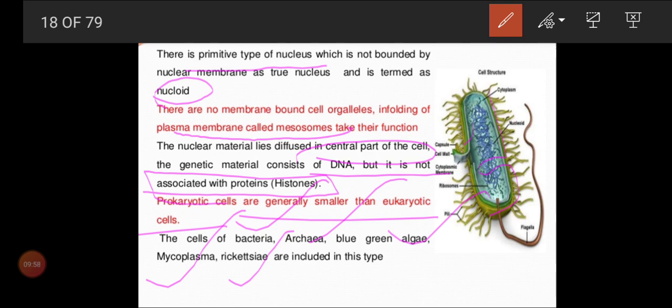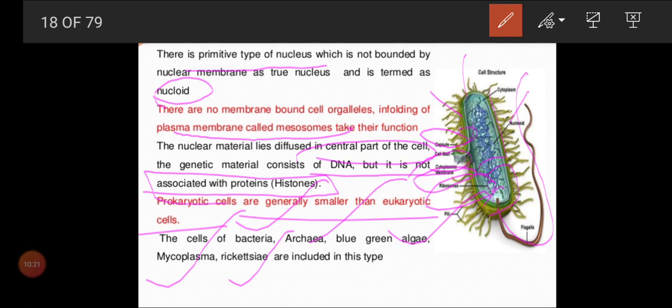So this is a bacterium, flagella can be seen, and we can see ribosomes, and the plasma membrane can be seen, and the capsule. The cell wall is covered by a capsule.